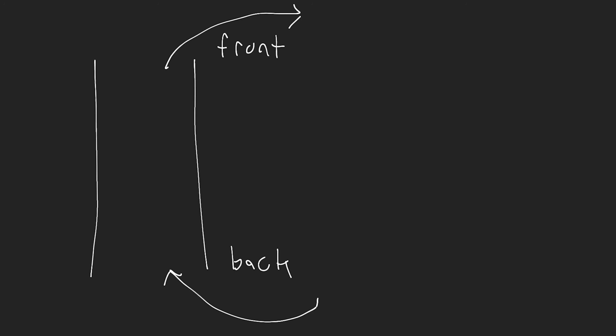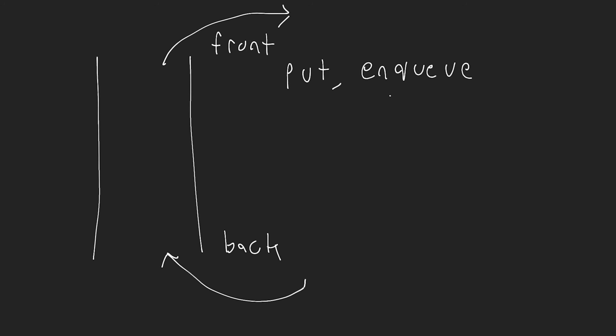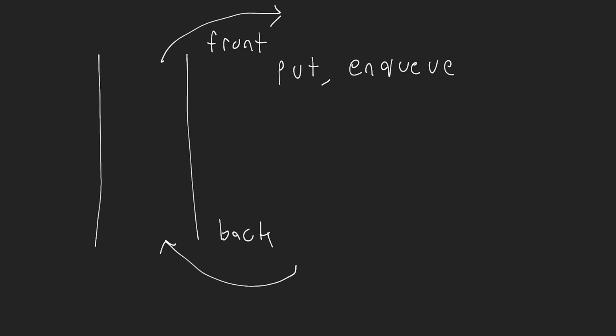Now, when we have a queue, we have some different operations that we can perform. So we have the ability to put or to enqueue an element, okay? That means we're going to be adding an element to the back of the queue, and we want this operation to happen in constant time. Now, the way we implement the queue will determine how fast this operation actually is, and we're going to talk about that in a second, okay?